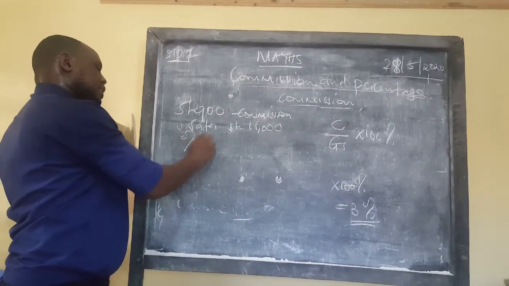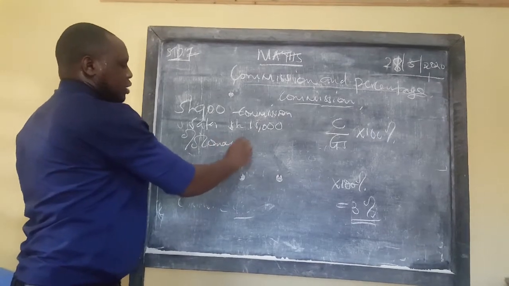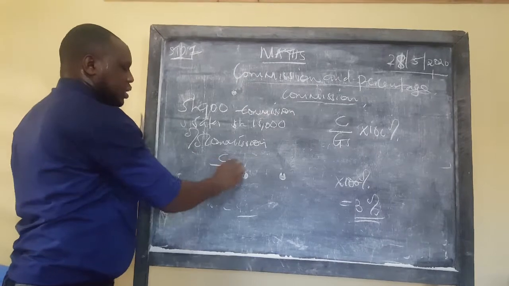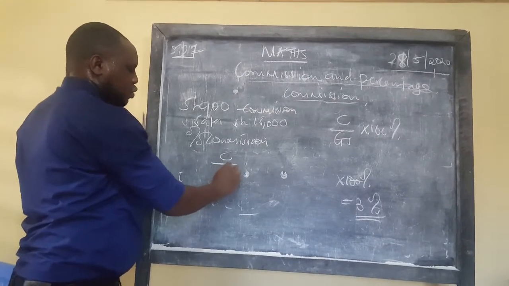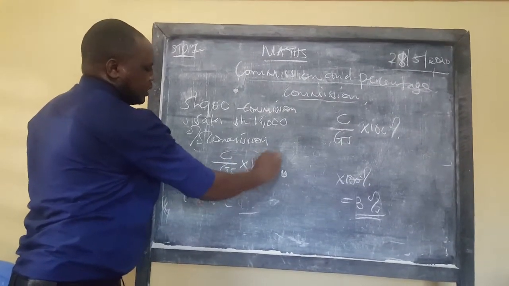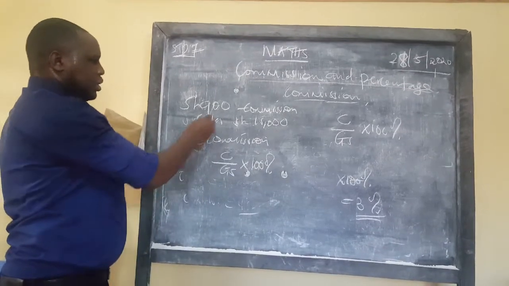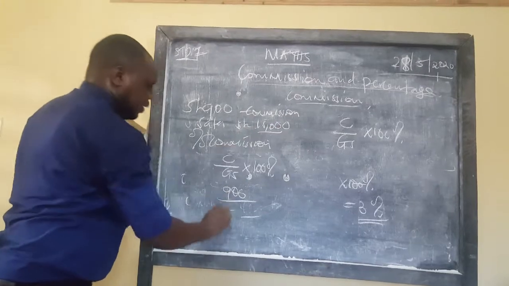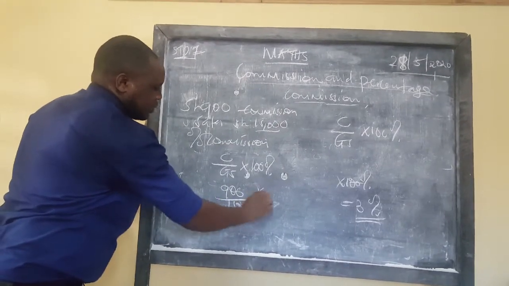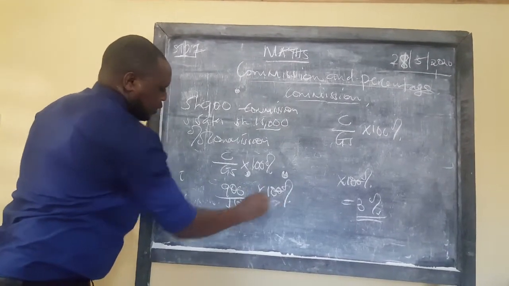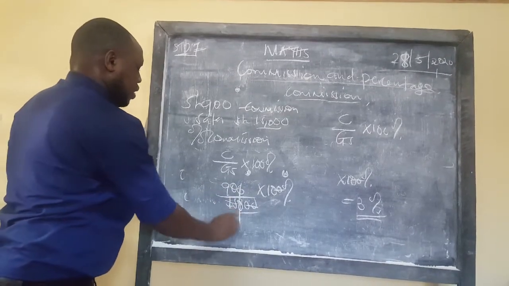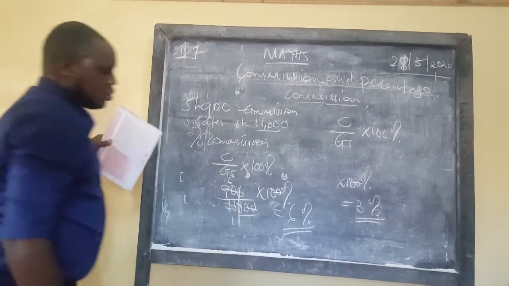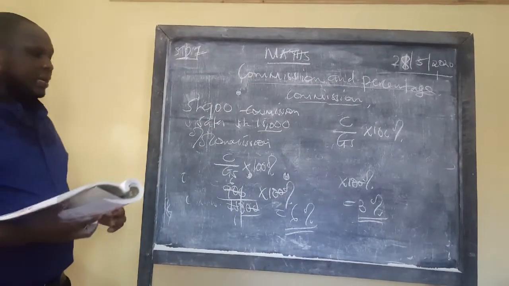So we want to look at the percentage commission. We say commission over goods sold, times 100%. The commission is 900, and goods sold were worth 15,000, times 100%. That will give you 6% commission. So he was given 6% commission.